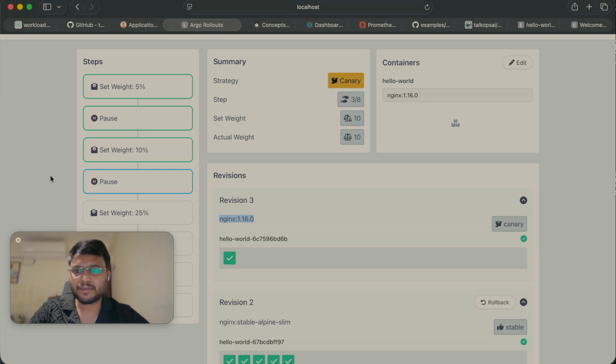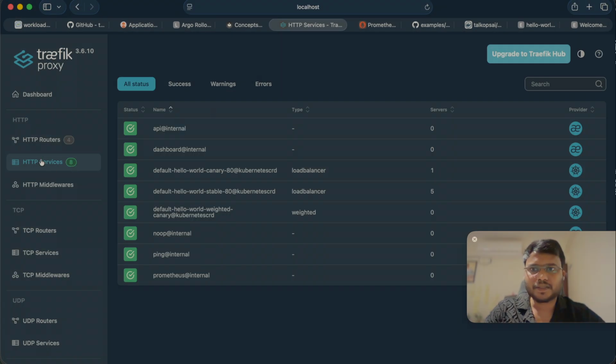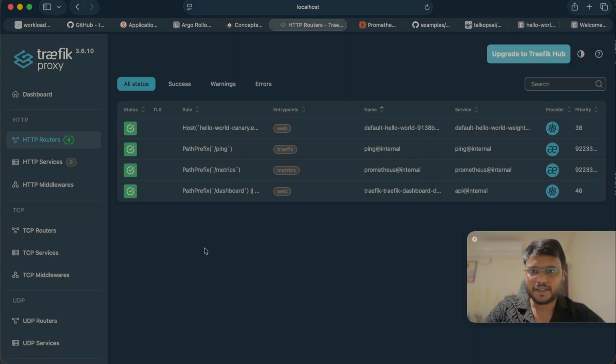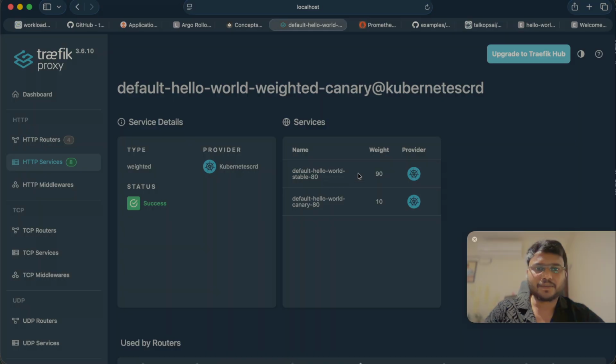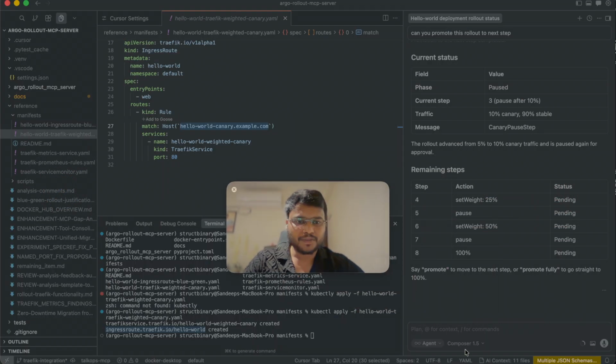So now it will promote to 10%, then it will pause again. And we'll see the traffic on the service. See, now 90% of the traffic is being served via the stable service and 10% of the traffic is getting served via this Canary service, right? Let's promote to another step, let's promote to 50%.